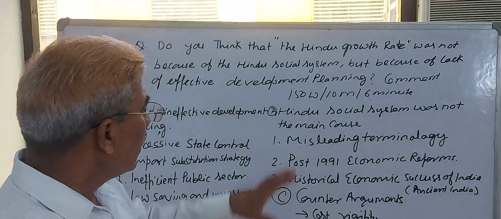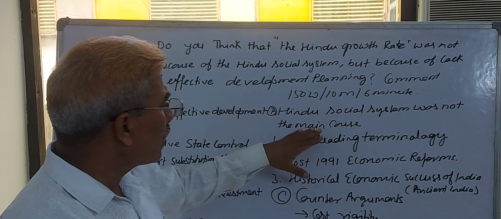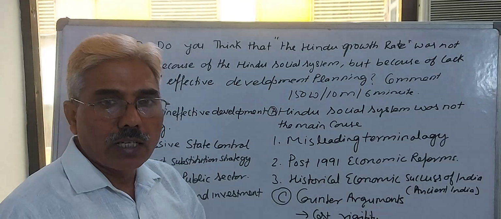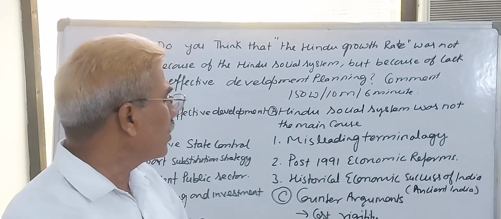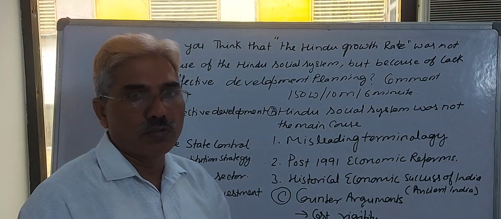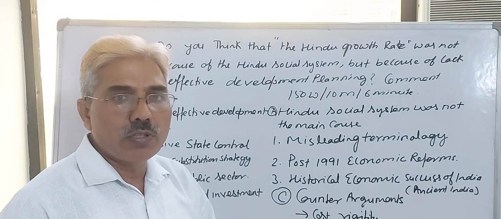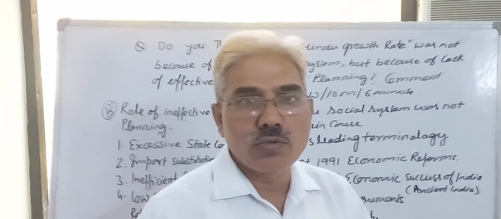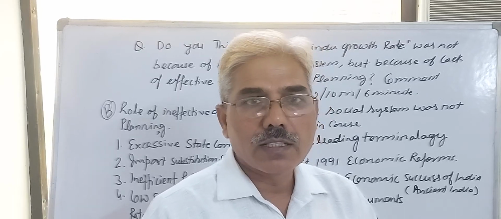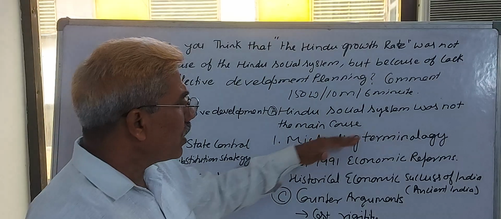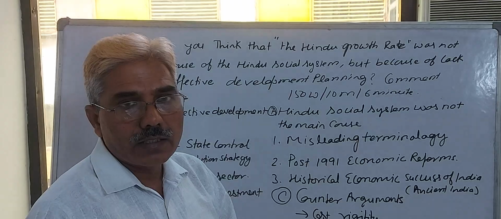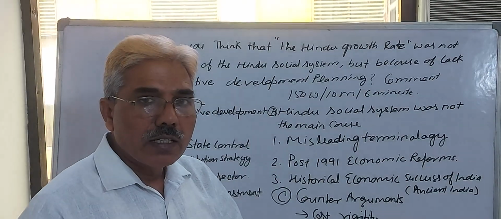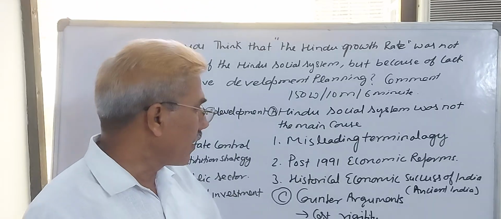If you think the Hindu social system was not the main cause, then you have to understand the logic behind it. First logic: misleading terminology. As I recently told you, growth rate is a statistical measure rather than a social measure. It means the terminology given by Dr. Raj Krishna is not a rational classification.